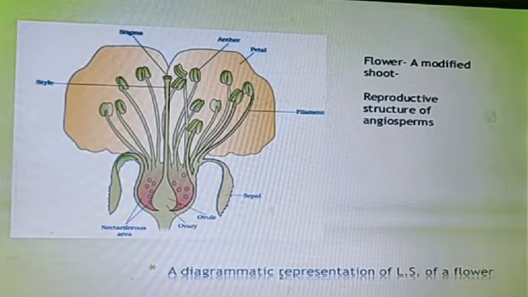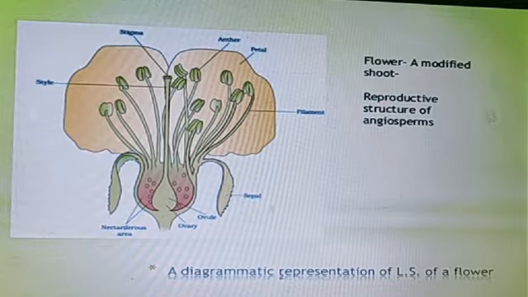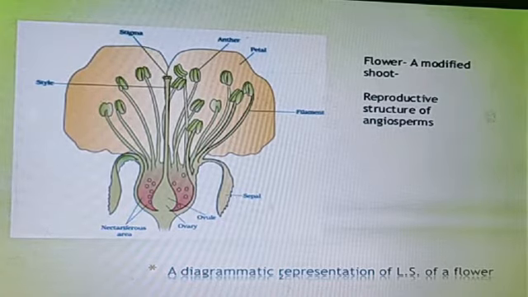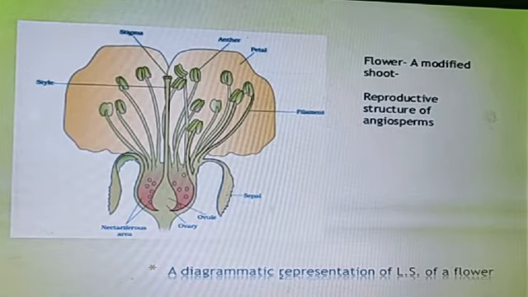Next to the corolla, toward the inner side, is the androecium, which is made up of the stamens, and the gynoecium, which is made up of the ovary, style and stigma. The calyx and corolla combined form the accessory whorls, whereas the androecium and gynoecium are known as the essential whorls. Essential means required; accessory means supporting. The corolla is colorful because it attracts insects, so that pollination becomes easy.